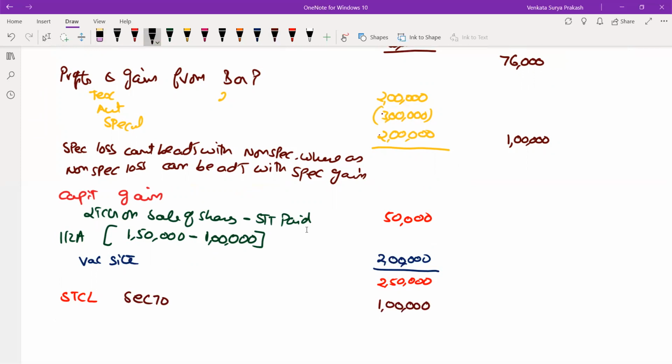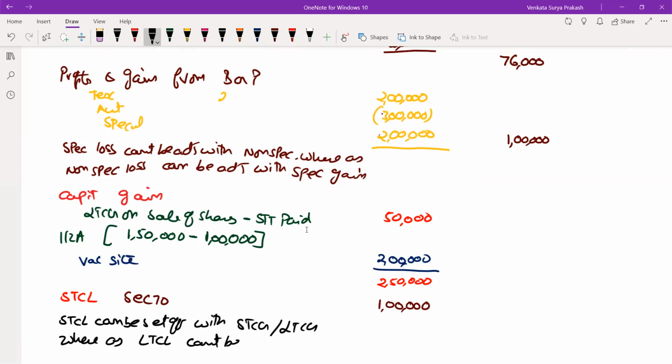Section 70 clearly defines that short-term capital loss can be set off with either short-term capital gain or long-term capital gain, whereas long-term capital loss cannot be set off with short-term capital gain. So that is the reason you are adjusting this.